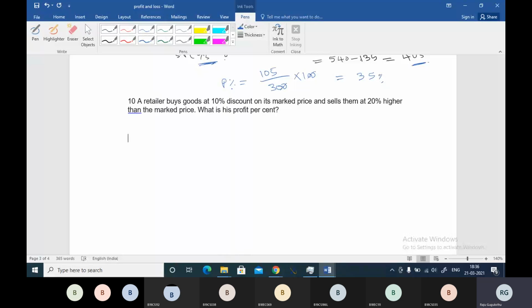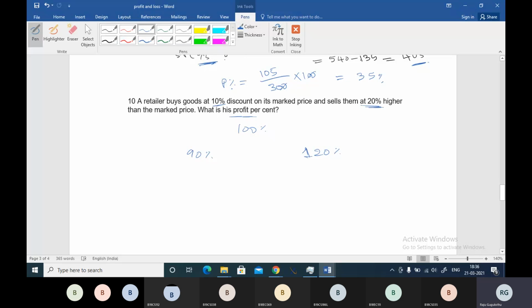A retailer buys goods at a 10% discount on its market price and sells them at 20% higher than the market price. Okay, let's say 100% is the cost price. He is buying at a 10% discount, so he is buying at 90 percent, and he sells them at 20% higher, so he is selling at 120 percent of the market price. What is his profit percentage?